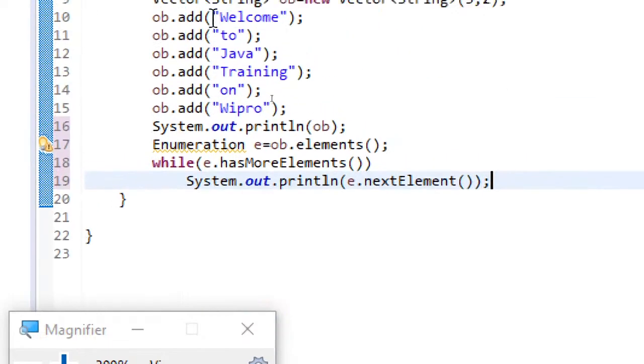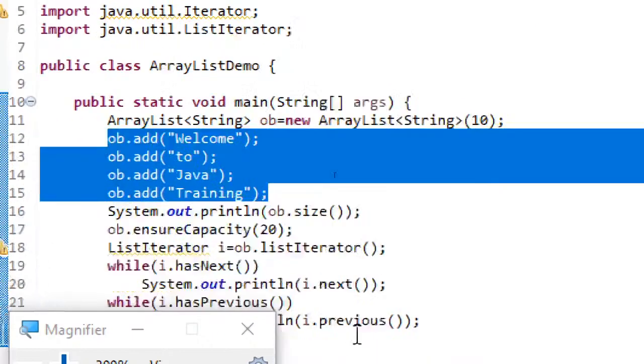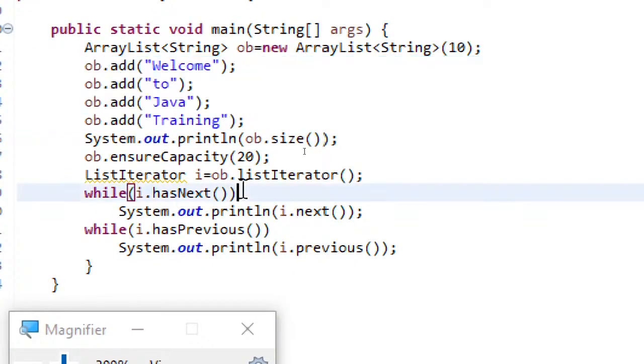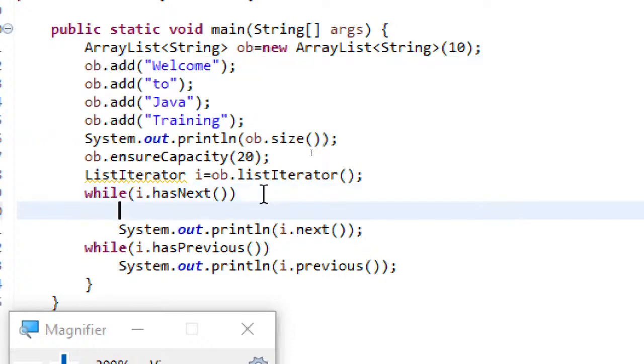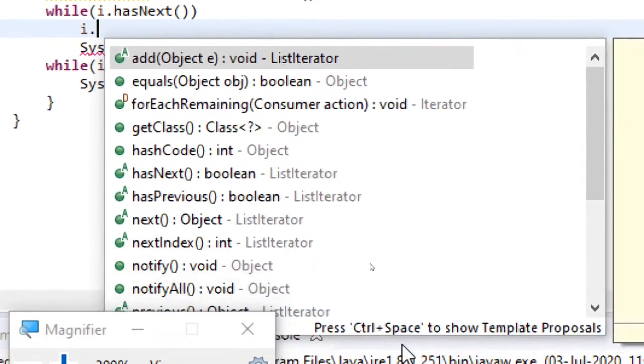Whereas with iterator, you have more methods. Even if I type here i dot, you can see how many methods you have, and which of them belong to which one. This belongs to ListIterator, this belongs to the Object class.